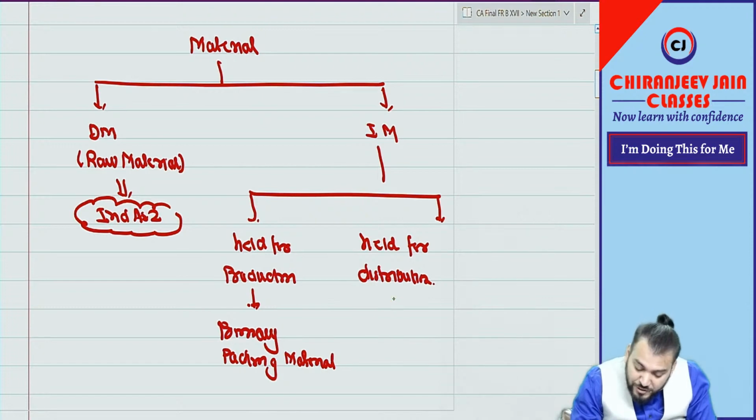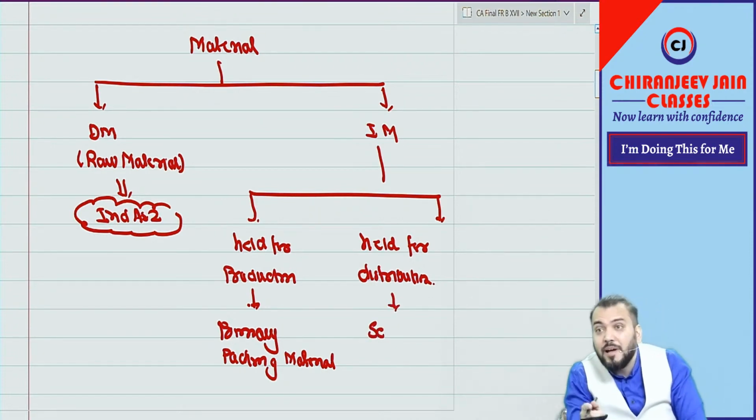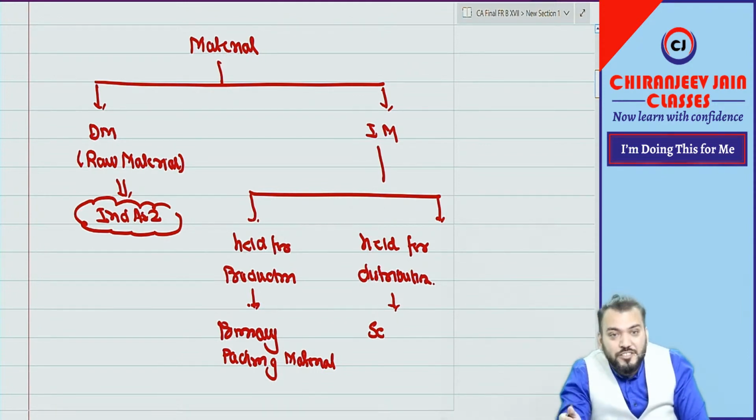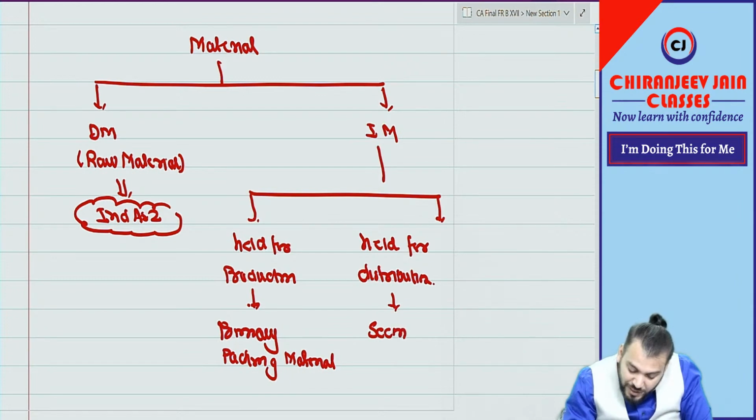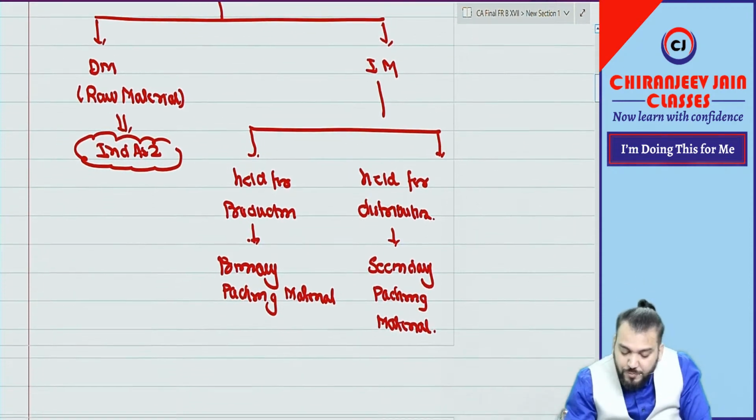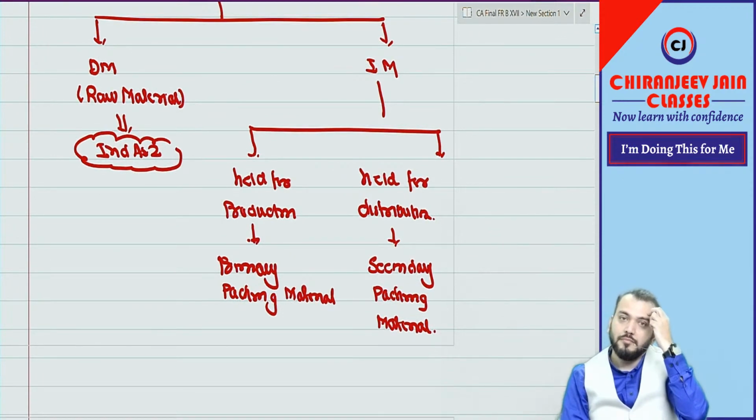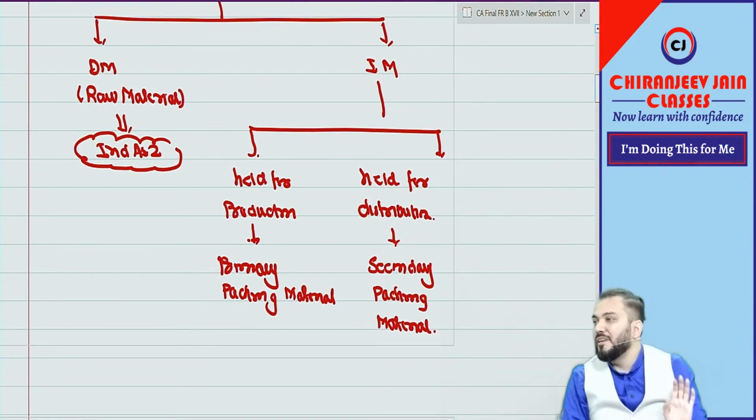Now, held for distribution: can I say without secondary packing material, it cannot be distributed? It cannot be distributed. The secondary packing material. Have you understood this point?